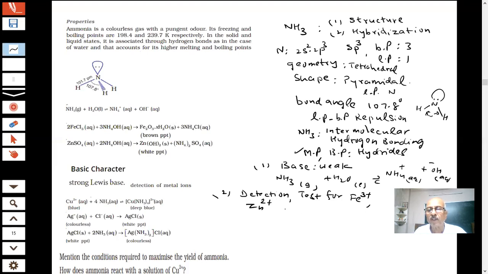They will form precipitates. If you have done this in the chemistry lab, students. But now there are no practicals in the chemistry lab. I don't know what is going to happen. Are there any experiments being done?